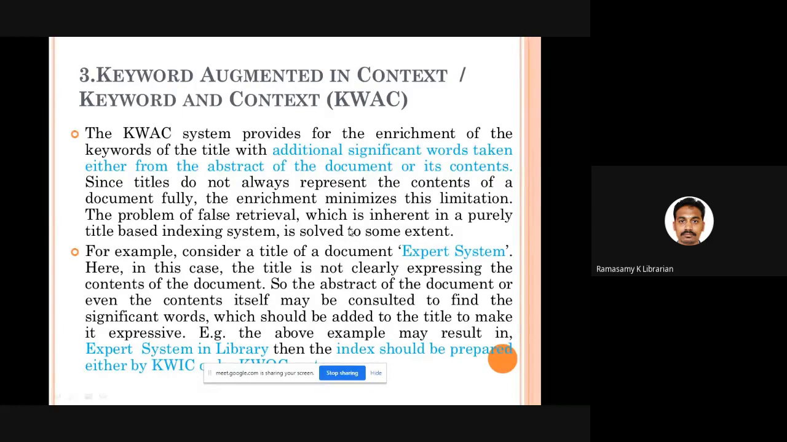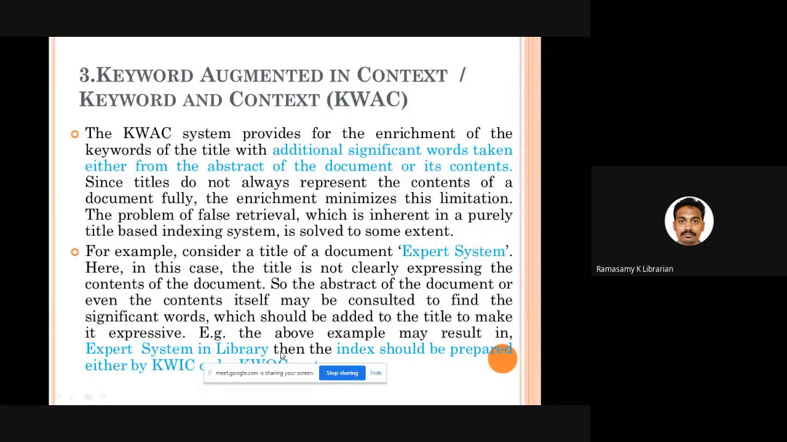For example, I have received a book entitled Expert System. I don't know whether it talks about expert system in a supermarket or in a library or an insurance company. I don't know. So I will go through the book. I found out that this book is talking about expert system in the library. So what I do, name of the title is expert system. I will go and add, expert system in library. Now what is the new title of this book? Expert system in library. For this title, I prepare the subject entries either based on KWIC or KWOC.